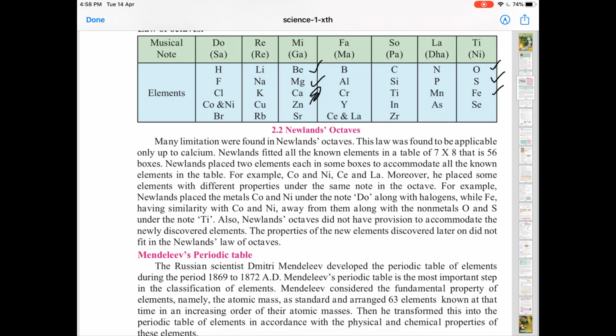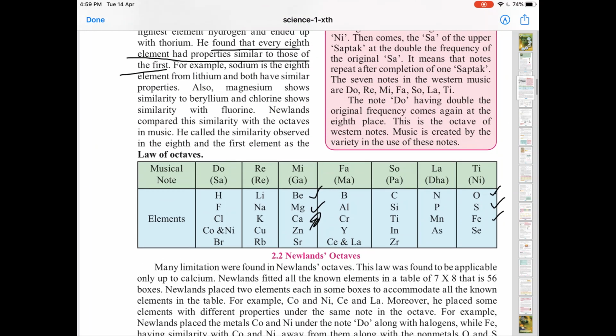When you place elements with different properties together, obviously the law will not be valid, and that is why Newland's law was not valid when more and more elements were discovered. When new elements were discovered, his table did not have any provision to accommodate them. So that is Newland's law of octaves.